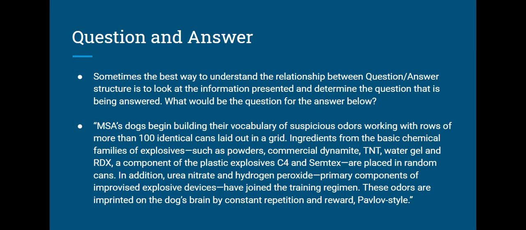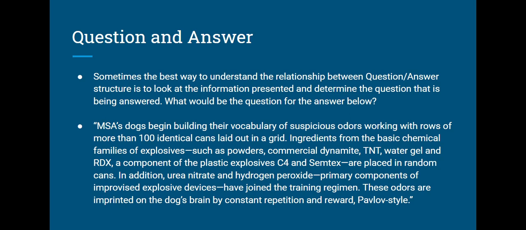For example, MSA's dogs begin building their vocabulary of suspicious odors working with rows of more than 100 identical cans laid out in a grid. Ingredients for the basic chemical families of explosives, such as powders, commercial dynamite, TNT, water gel, and RDX, a component of the plastic explosives C4 and Semtex, are placed in random cans. In addition, urea nitrate and hydrogen peroxide, primary components of improvised explosive devices, have joined the training regimen. These odors are imprinted on the dog's brain by constant repetition and reward, Pavlov style.